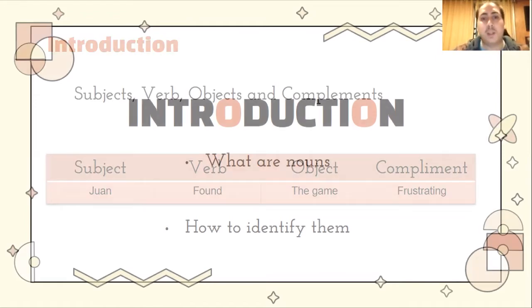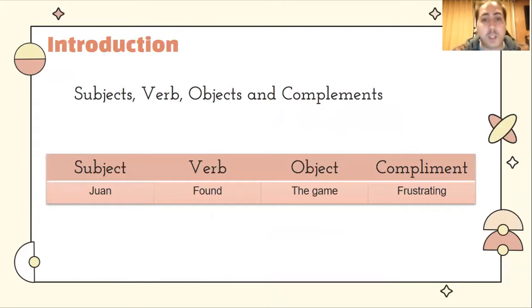But first, we need to remember that sentences are divided into subject, verb, object, and complements, and nouns can play the role of any of those. Here we have the sentence, Juan found the game frustrating. In this case, Juan as subject, found as verb, the game as object, and frustrating as complement. Now we are going to start with the real lesson.